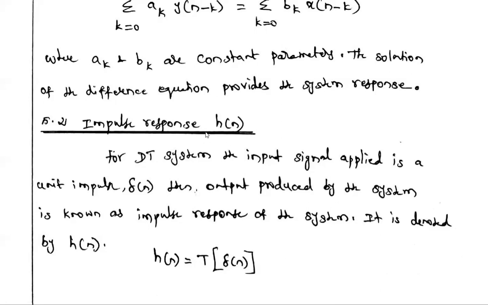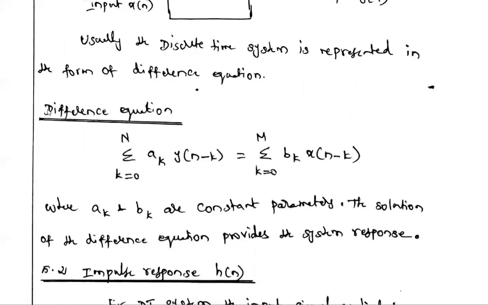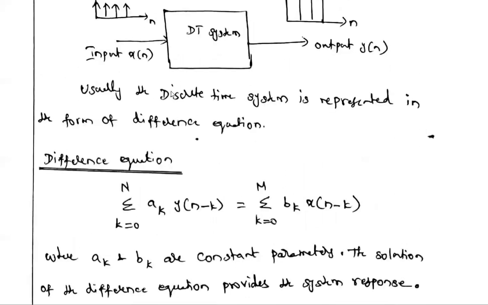So before that, we have to discuss the general system equation. So what is the nth order system equation? In order to define the discrete time system, this topic we studied in the third unit also, but the continuous time systems are represented by the differential equation, nth order differential equation. Similarly, the discrete time systems are represented by the difference equation.